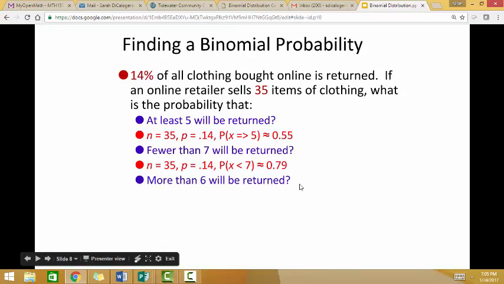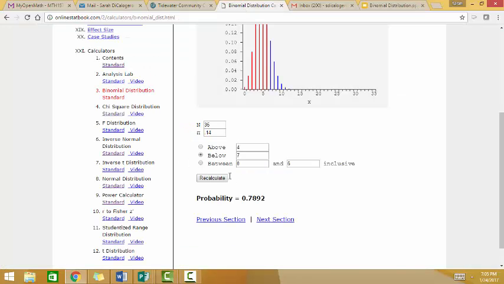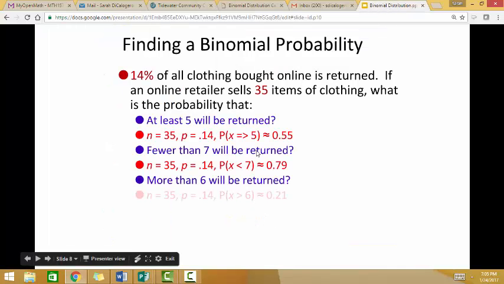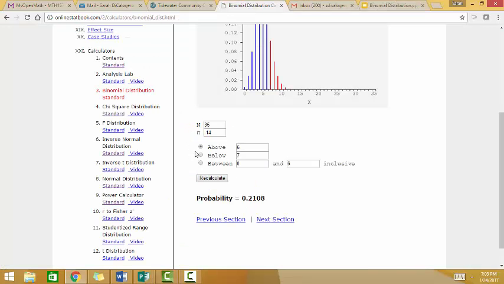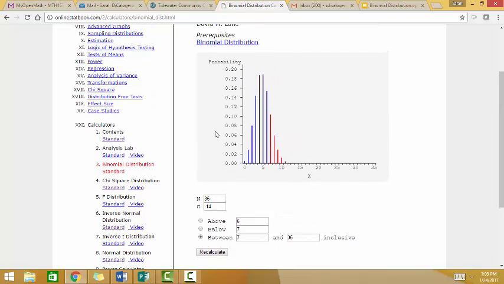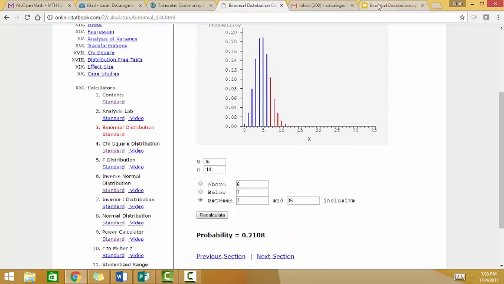More than 6. So that is really 7 through 35 items would be returned. So I could do above 6 because that does not include 6. 0.2108. Does that sound right? I could also say between 7 and 35 and get the same answer. There's more than one way to solve them, but using the binomial calculator really simplifies the process.